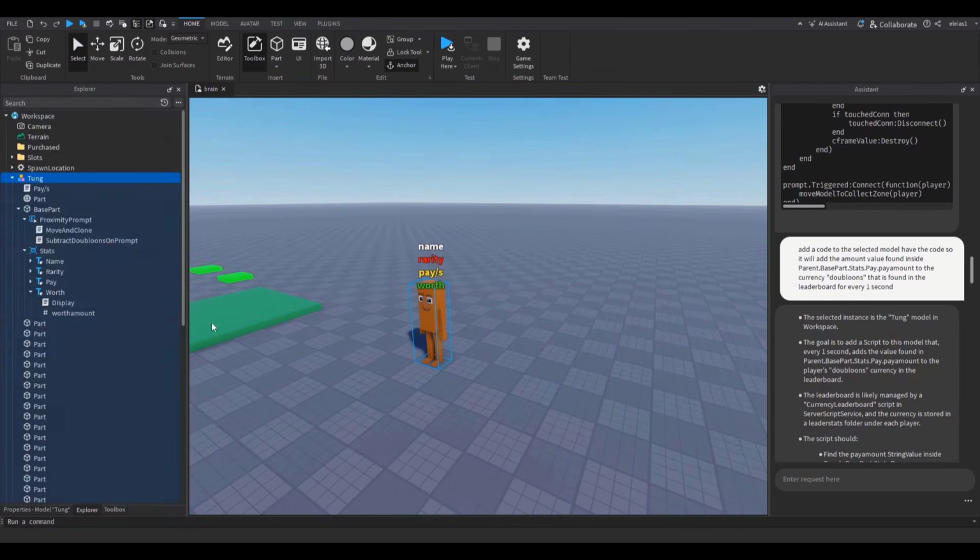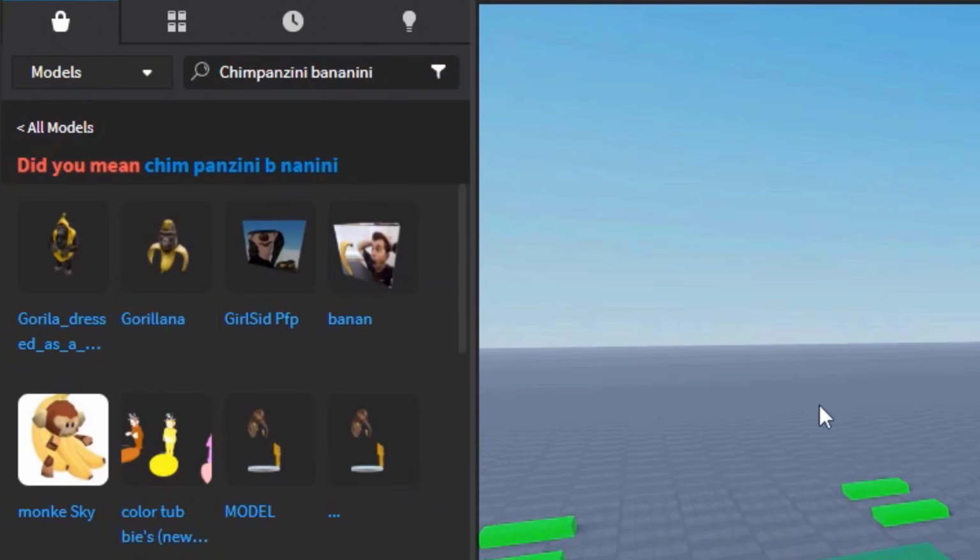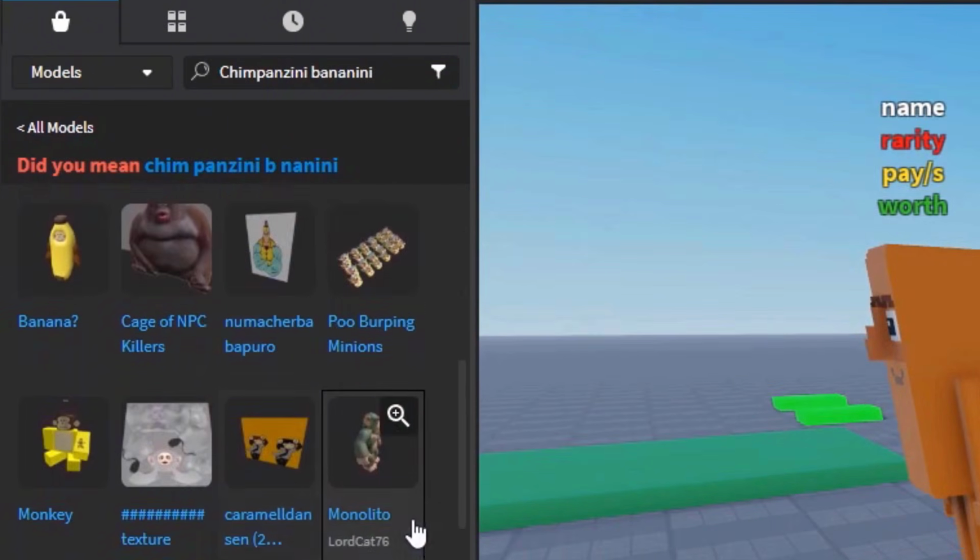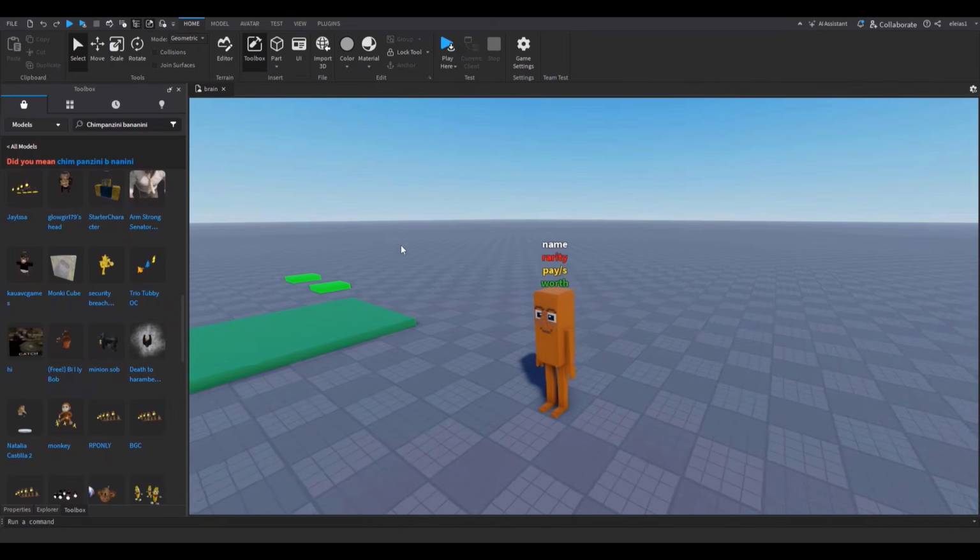Okay, let's add more Brainrot characters. Oh my god, it doesn't look like the actual blocky game. I want the blocky version so bad. I don't want to make it. So let me just ask the AI to do it.